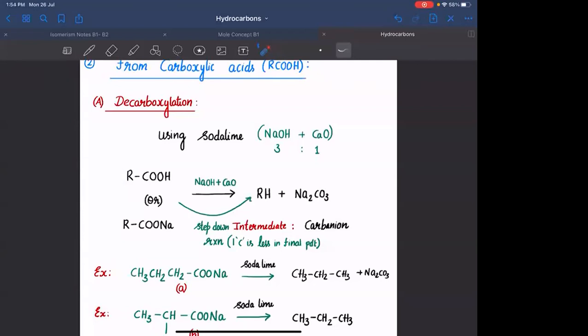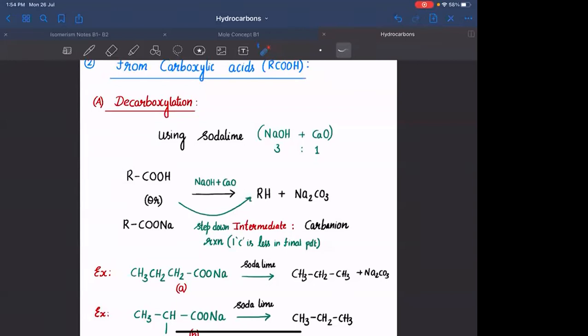Carbanion stability can be compared with the help of electron withdrawing groups and releasing groups. If you have electron withdrawing groups, it increases the stability of the carbanion. If you have electron releasing groups, it will decrease the stability of the carbanion. Agreed? Because the carbanion is negatively charged. Negative charge को आप और negative charge दे रहे तो वो unstable होता जाएगा. उस negative charge से if you are removing electrons, it will become more and more stable.